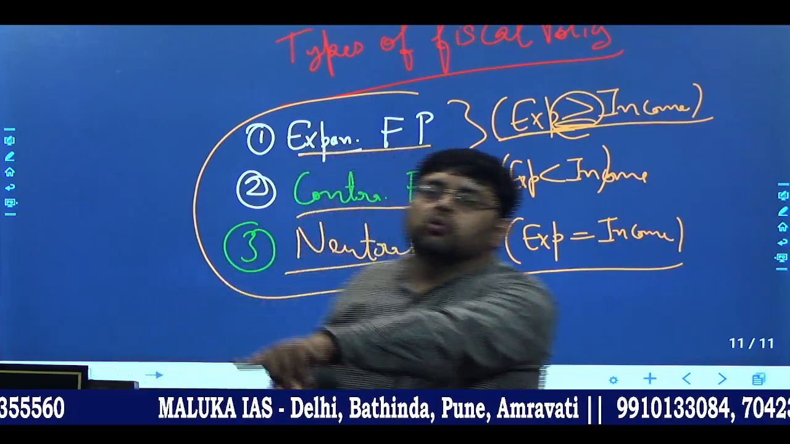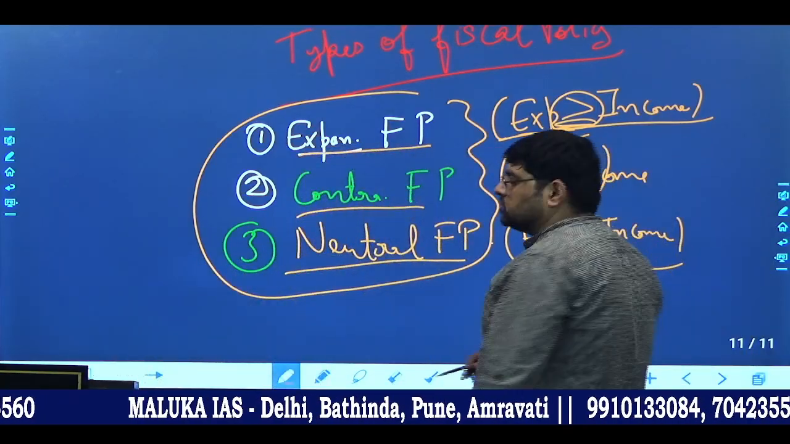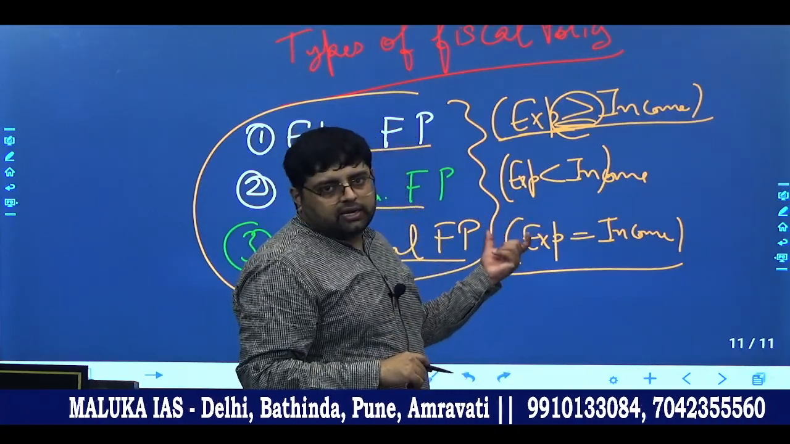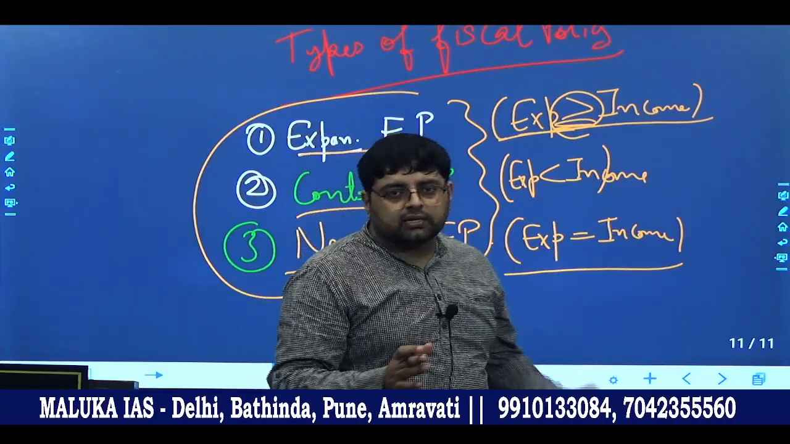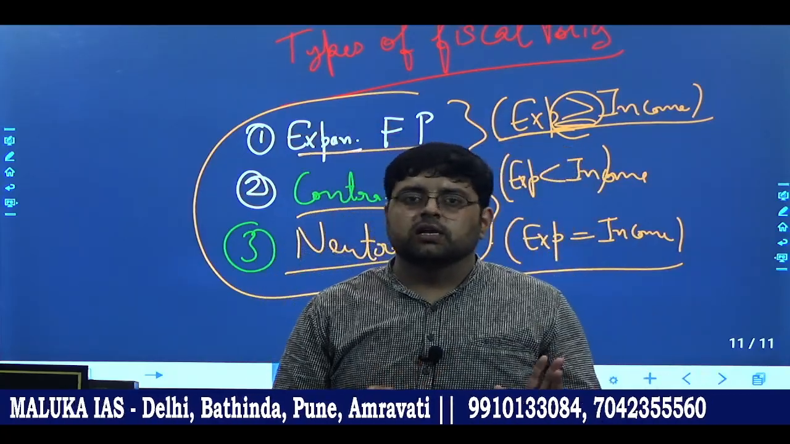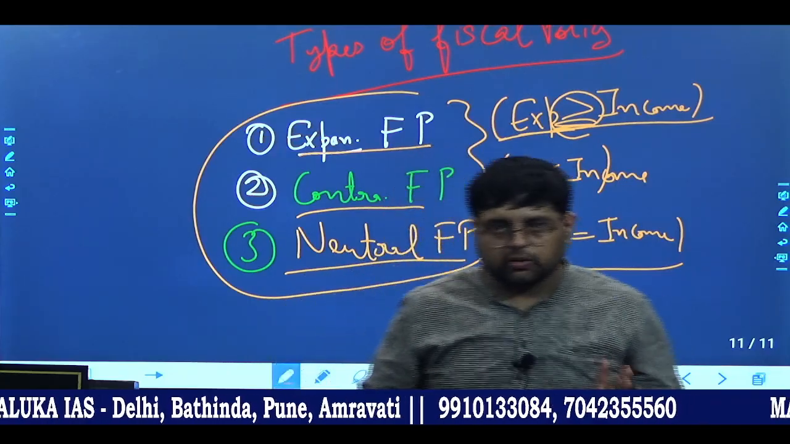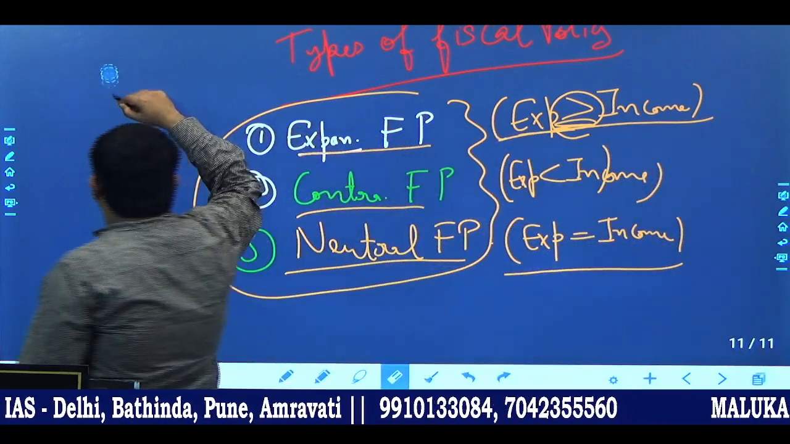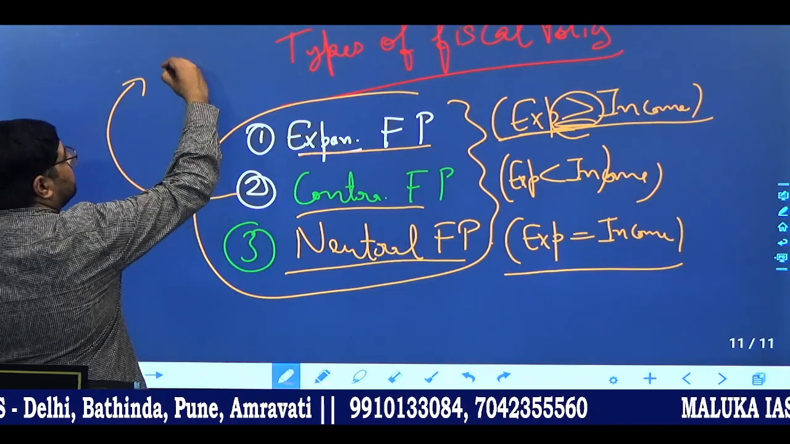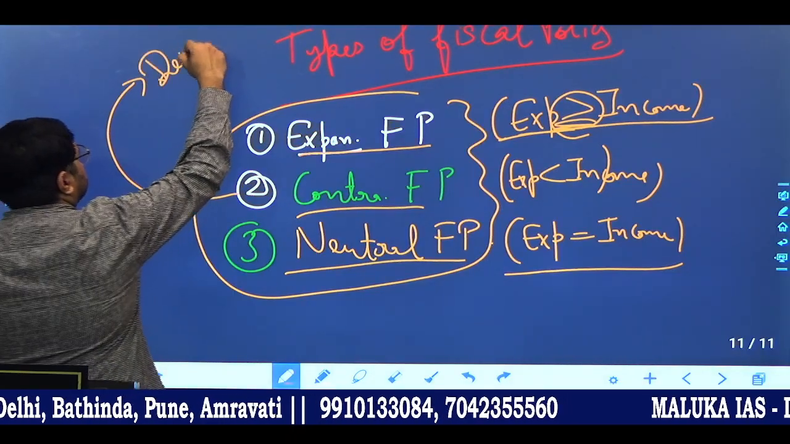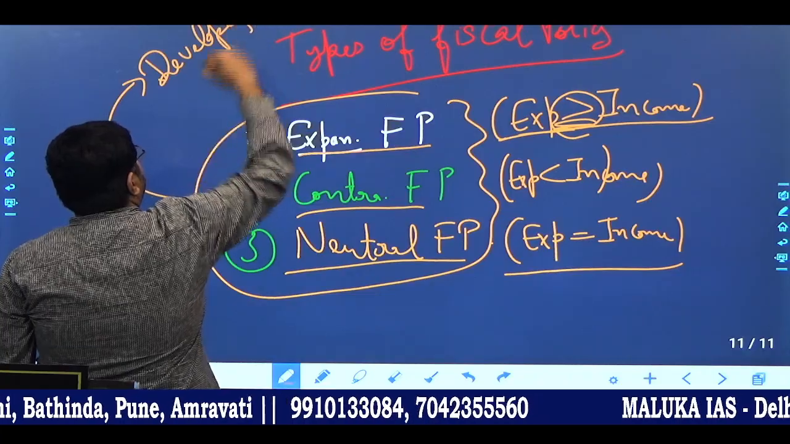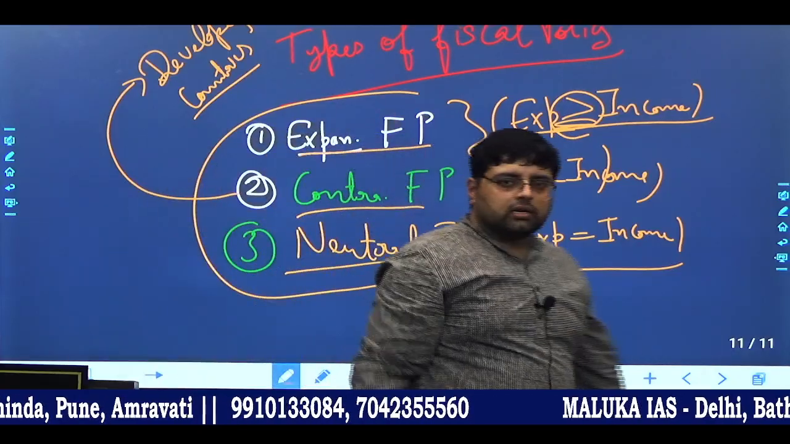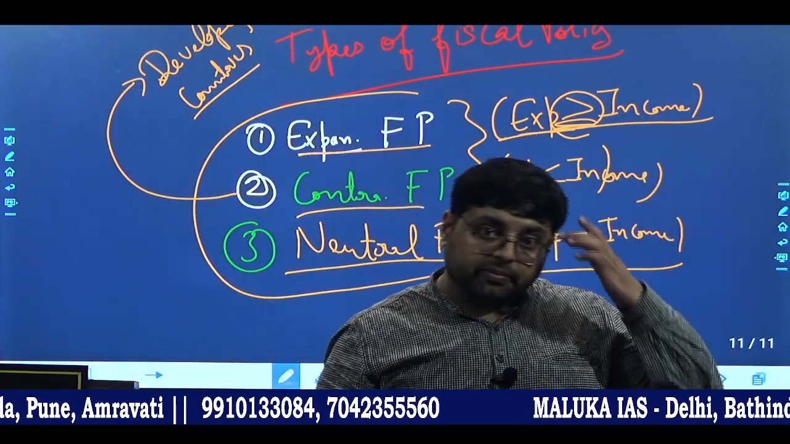When it comes to contractionary fiscal policy, yes or no? When it comes to contractionary fiscal policy, here expenditure is less than income. So it means that whatever you are earning, your expenditure is less. So ultimately government is saving something. Okay, saving something. So it is contractionary fiscal policy. This policy you will see in developed countries. Now when it comes to developed countries, what does it mean?